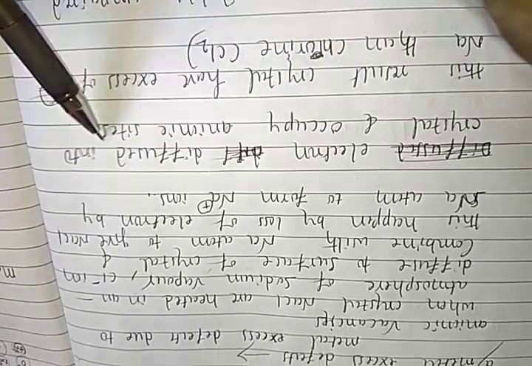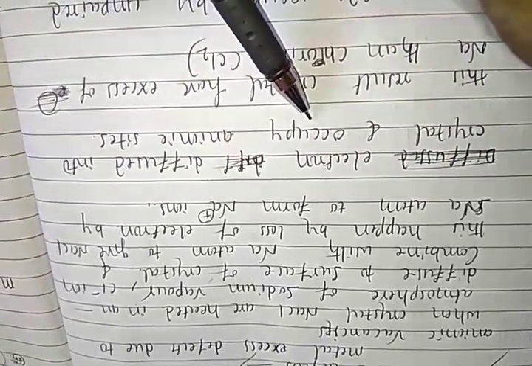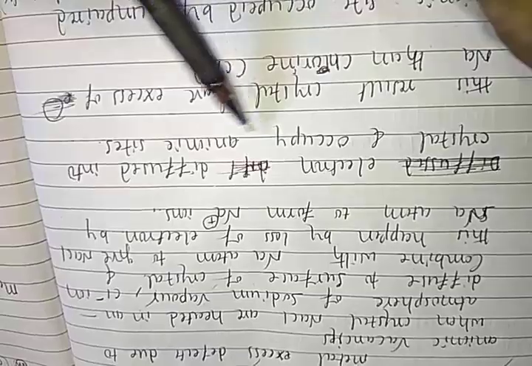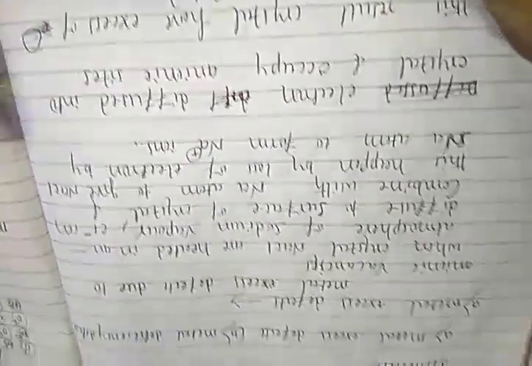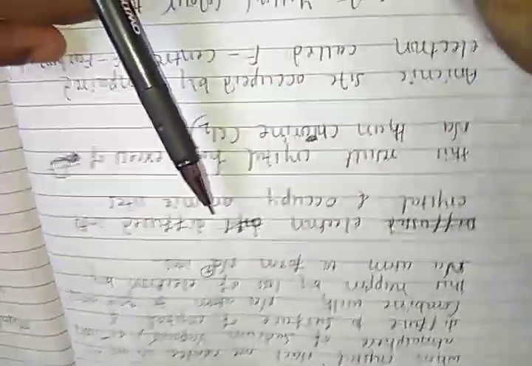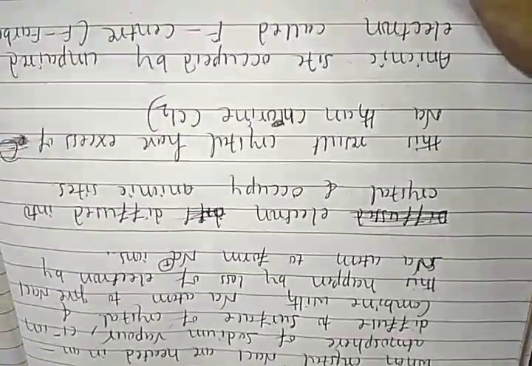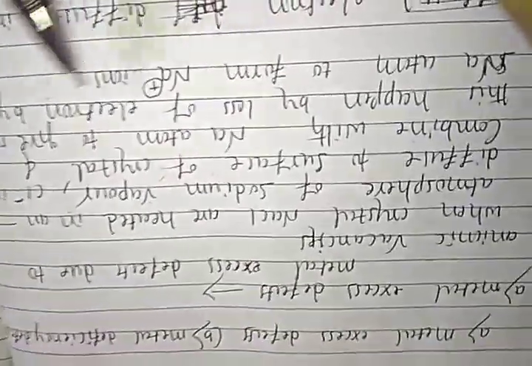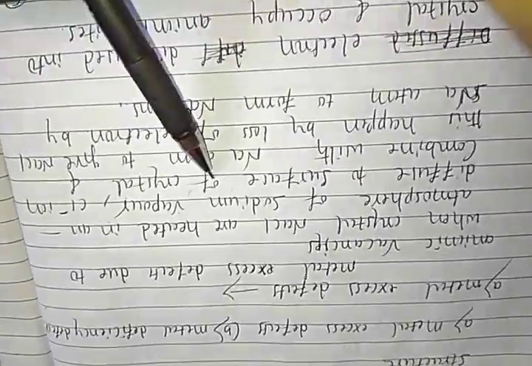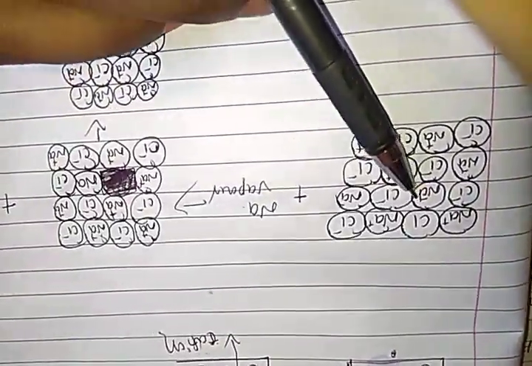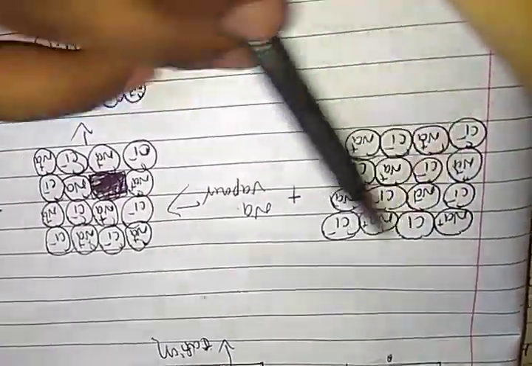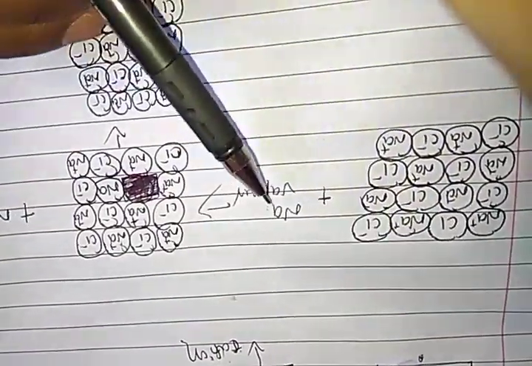The electron diffuses into the crystal and occupies the anion site. Students, what happened here: when the sodium metal, look at it, this is a crystal, and these crystals are heated with sodium vapors.